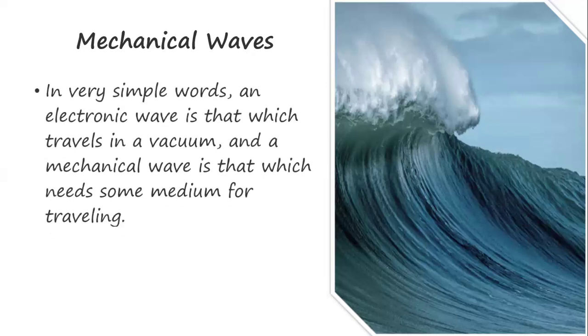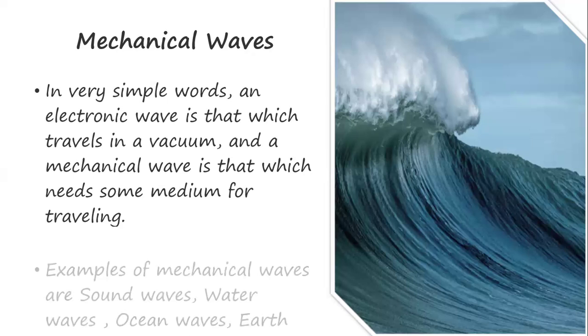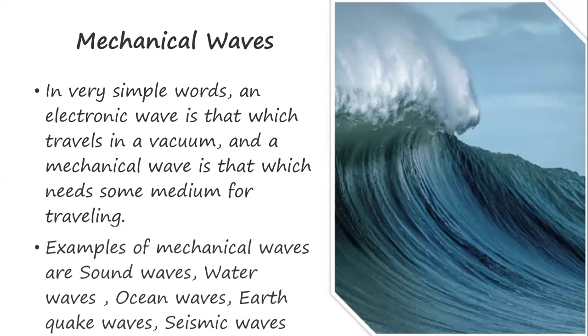Now, in very simple terms, an electromagnetic wave is one which travels in a vacuum, and a mechanical wave is one which needs some medium for traveling. So the electromagnetic wave, which we'll see later on, can be differentiated from the mechanical waves in that way. Take examples of the mechanical waves. We are talking about the sound waves, the water waves, the ocean waves, the earthquake waves, the seismic waves. All these are examples of the mechanical waves.